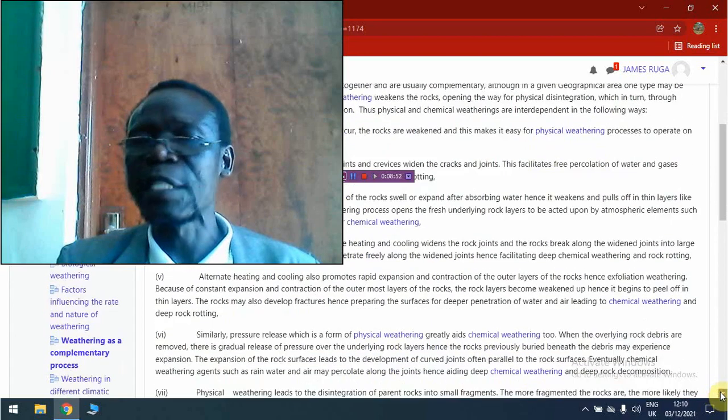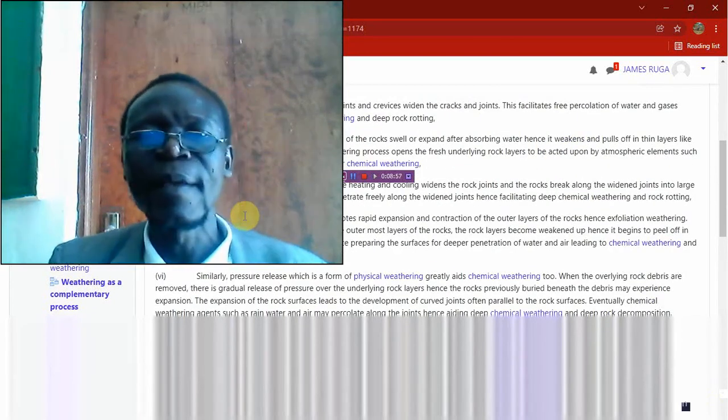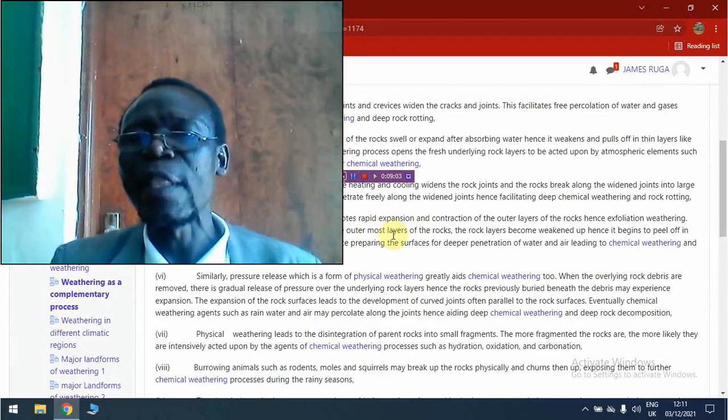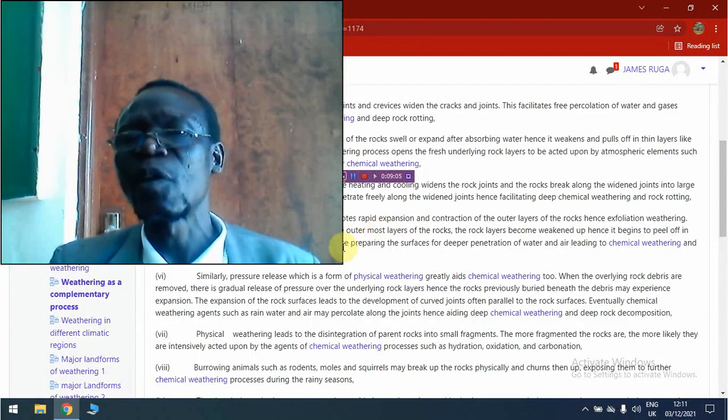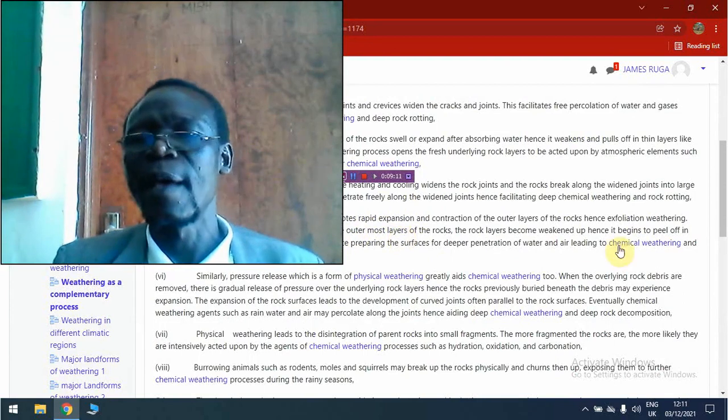So as you can see here, exfoliation weathering aids the occurrence or promotes rapid occurrence of chemical weathering processes and deep rock rotting of the rocks which have been affected by both physical and chemical weathering.